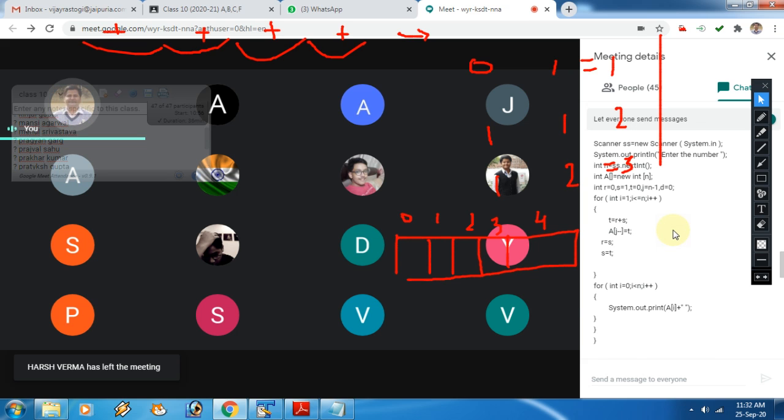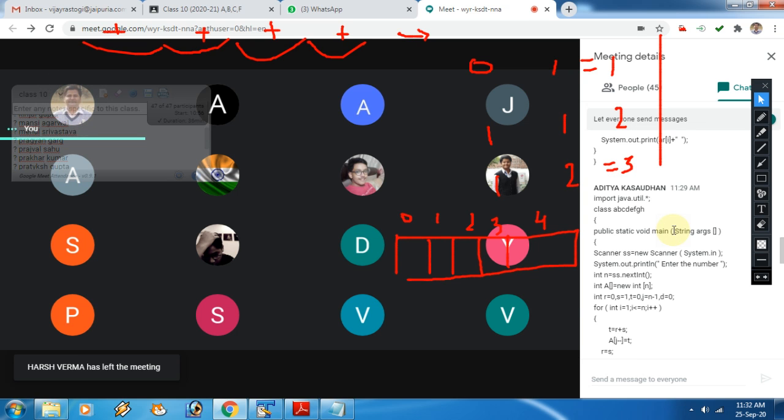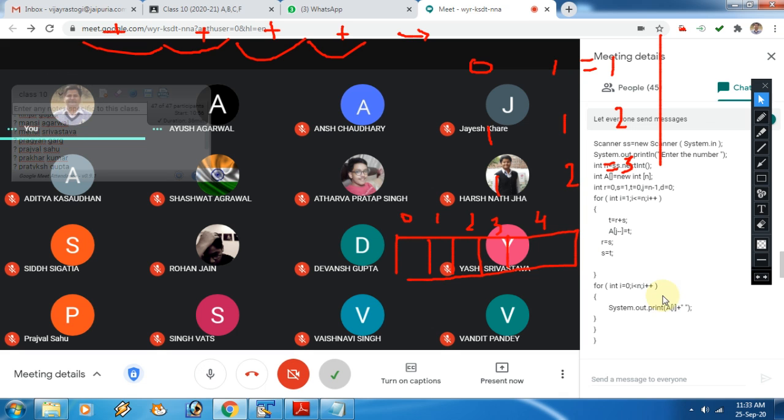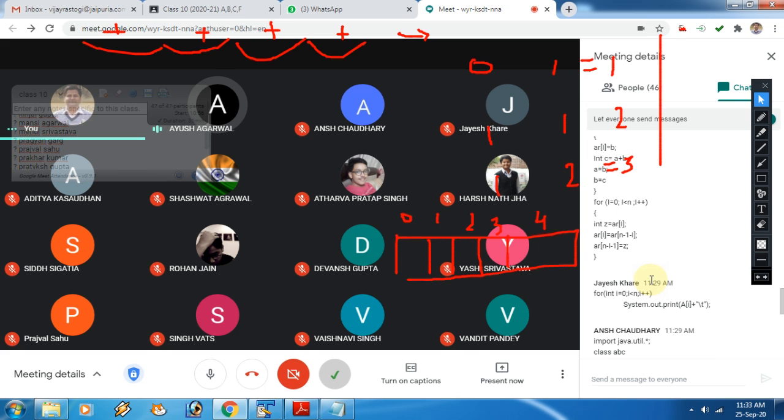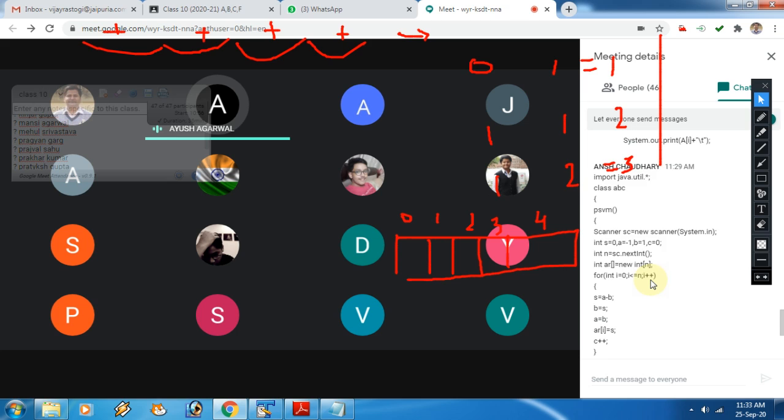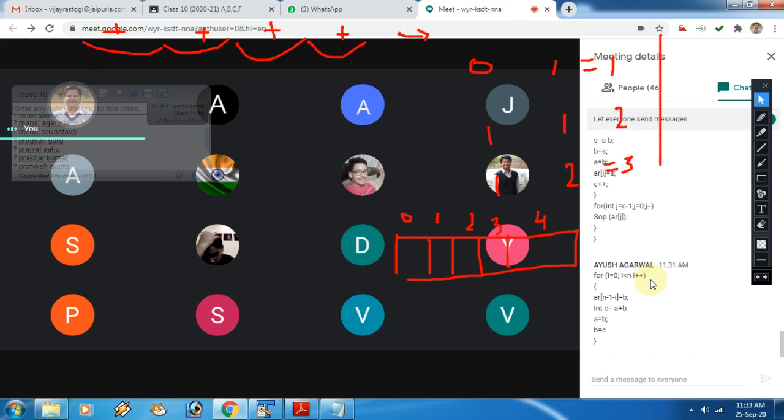Where has Kasaudan gone now? I posted it before. Yes, wait, it's coming. j minus minus. Okay. Yes. Fine. Okay beta. Yes, very good. Sir, I have posted it again, but you had said to remove the external loop. Yes Ayush, I am looking beta. n minus 1, that is 4, 5 minus 1, 4, 4 minus 0, 4. Yes, correct. Very good.